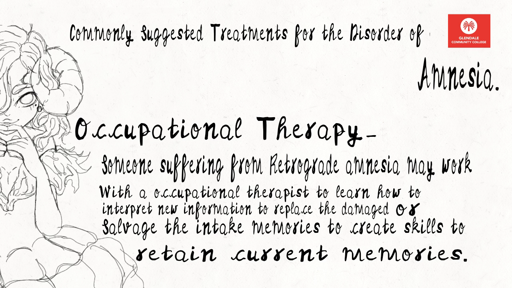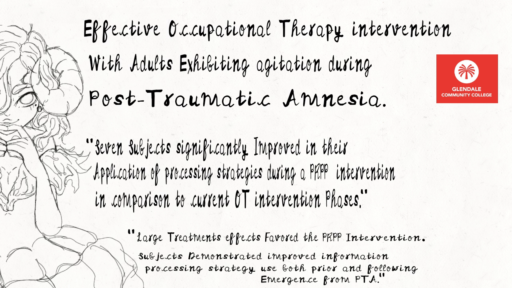Occupational therapy. Someone suffering from retrograde amnesia may work with an occupational therapist to learn how to interpret new information to replace damaged memories or salvage the intact memories, to create new skills to retain current memories. Effective occupational therapy intervention with adults exhibiting agitation during post-traumatic amnesia.